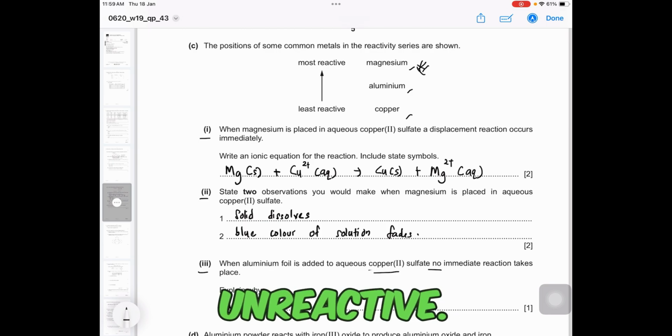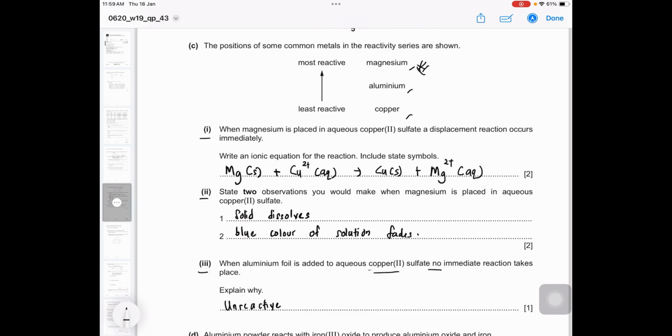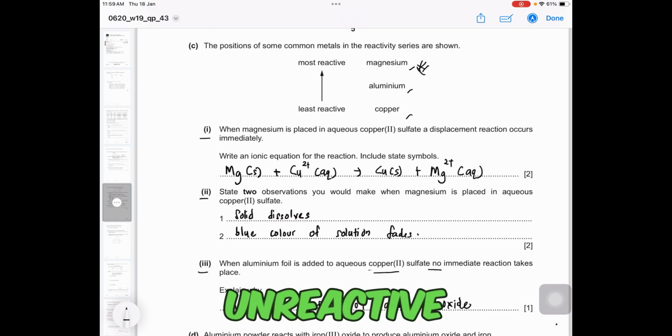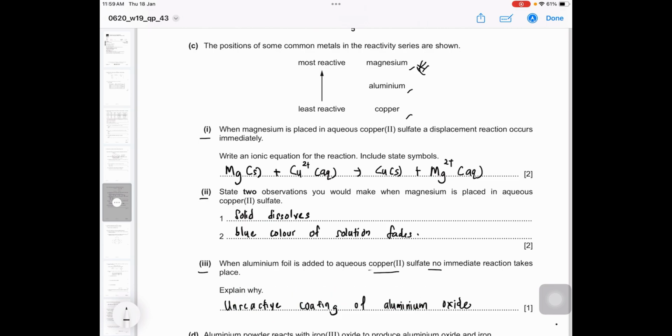So, unreactive coating of aluminium oxide. Okay, the unreactive coating of aluminium oxide makes it unreactive to react with copper sulfate. So now we will see how this experiment works.